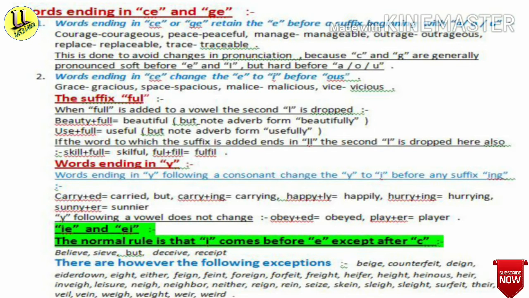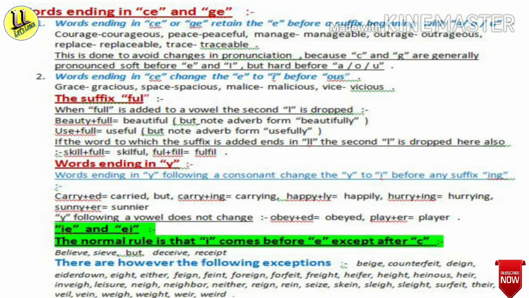Then the second point is about words ending in CE. Change the E to I before OUS. For example, grace, gracious, space, spacious, malice, malicious, vice, vicious.